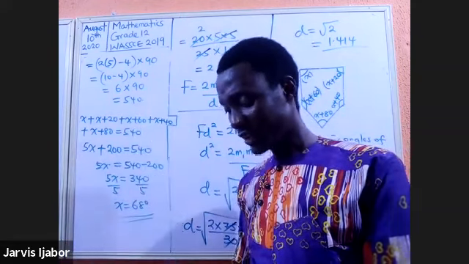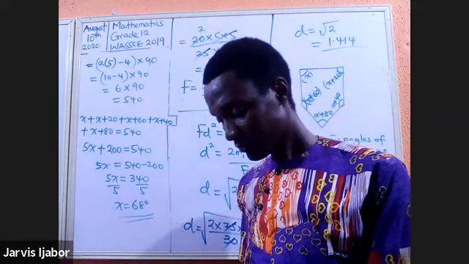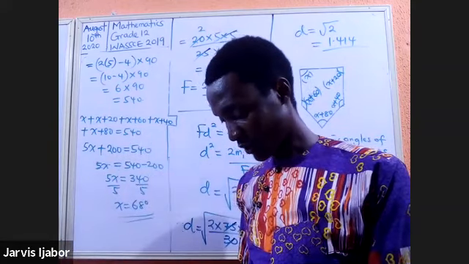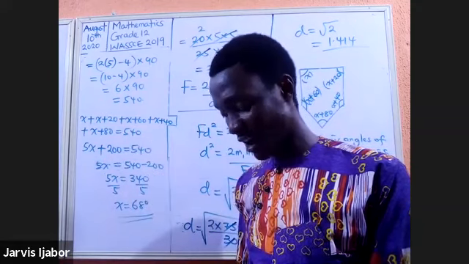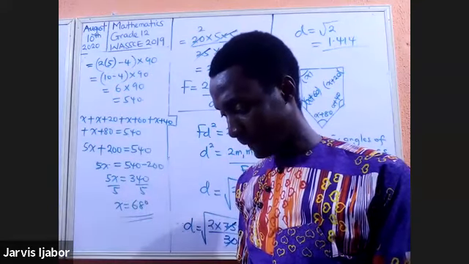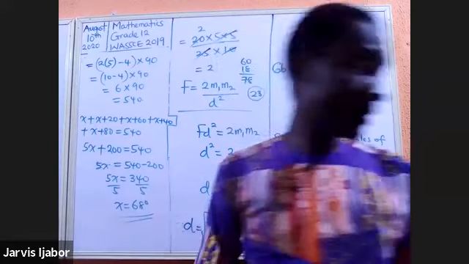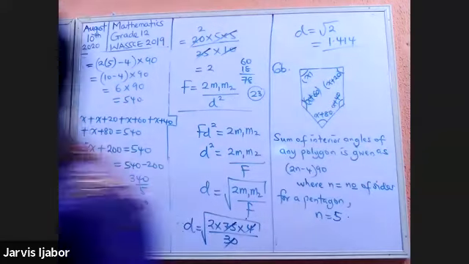I think we can get to question 7. Let's do question 7. You are told to draw a cumulative frequency graph in 7B. So let's do question 7.